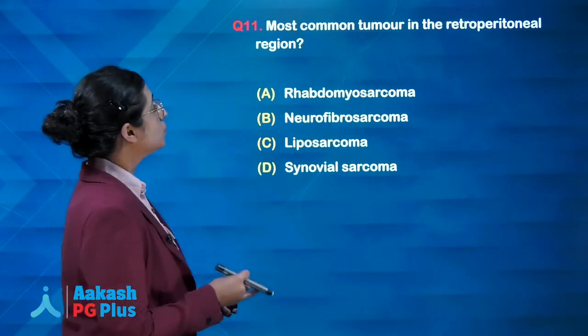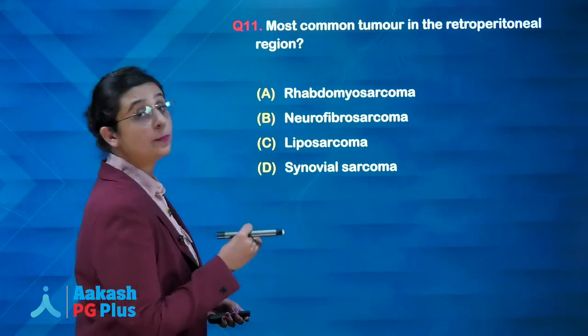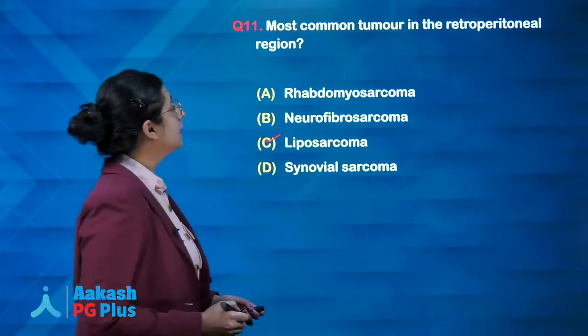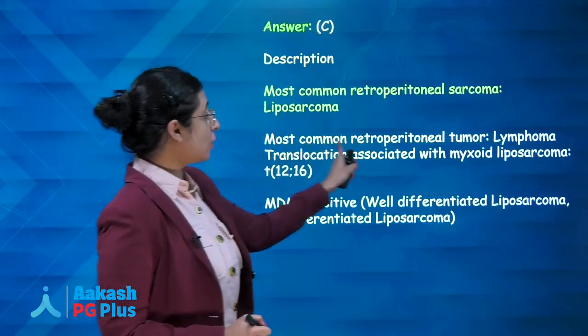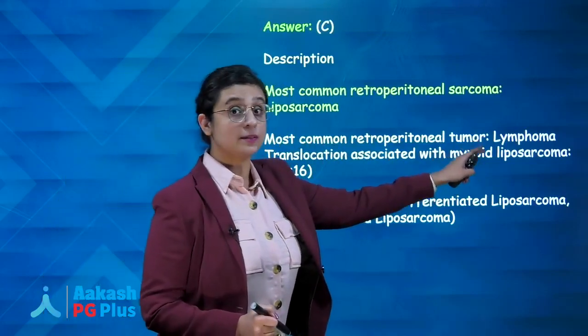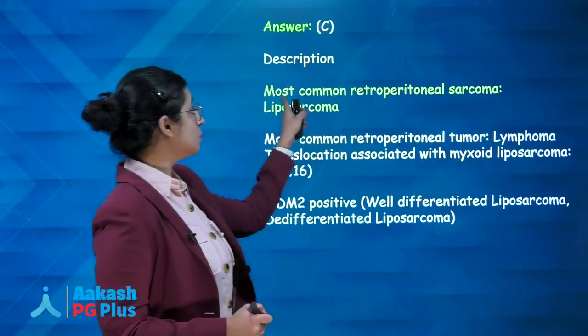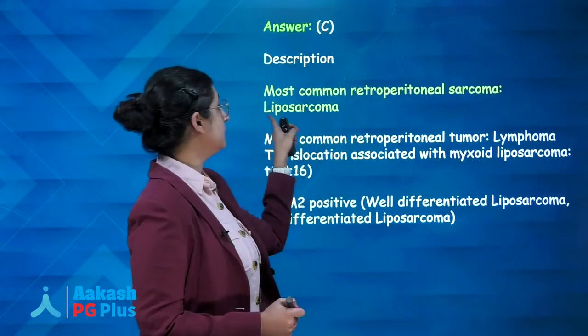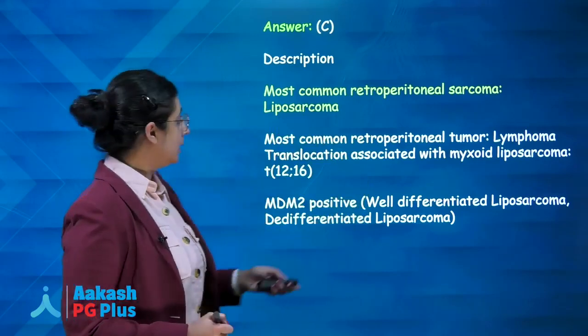Next question is most common tumor in the retroperitoneal region. So answer will be liposarcoma. If they ask you most common retroperitoneal tumor, answer will be lymphoma. But if they ask you most common retroperitoneal sarcoma, as in this question, answer will be liposarcoma. Clear?